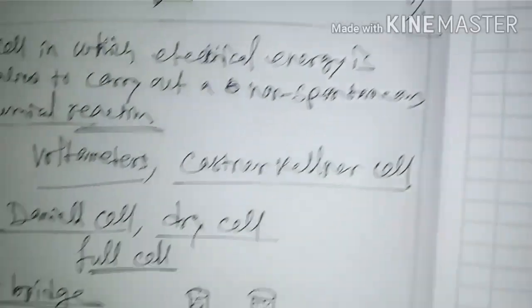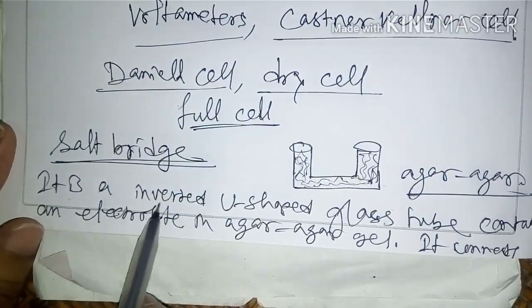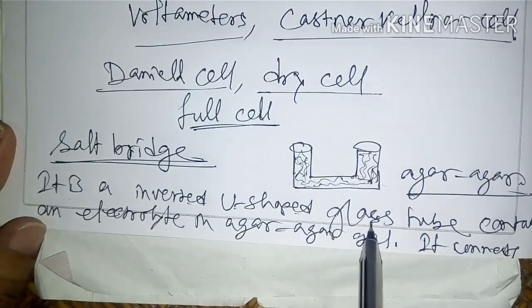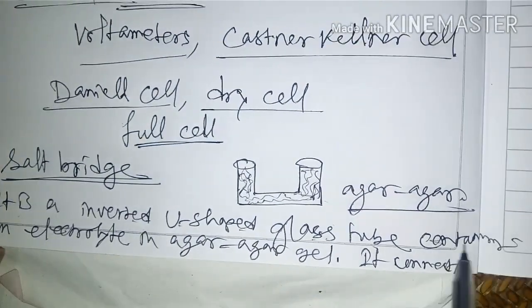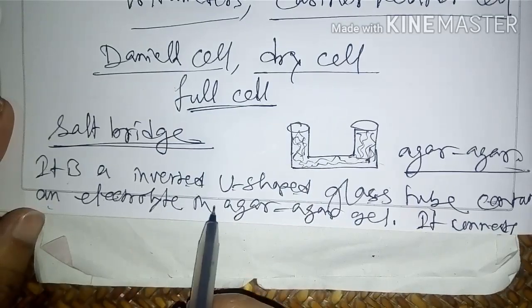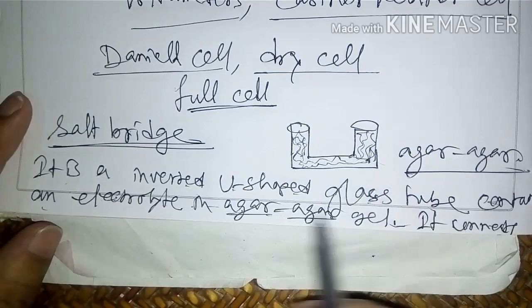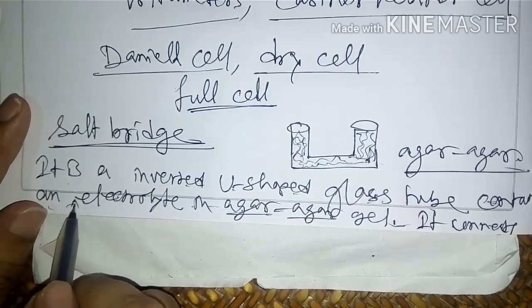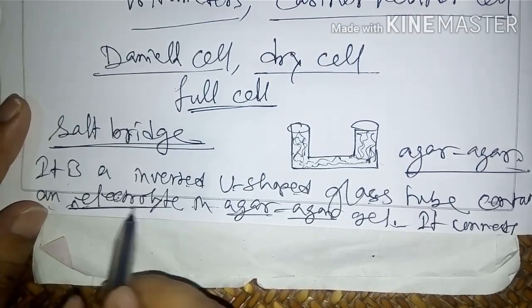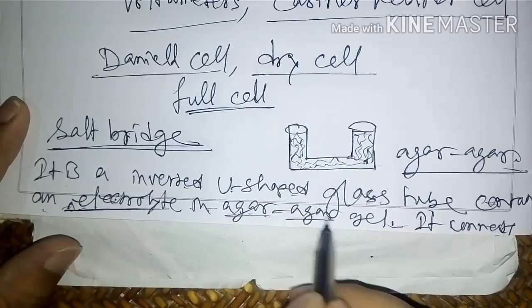So what is a salt bridge? It is an inverted U-shaped glass tube containing an inert electrolyte in agar gel.